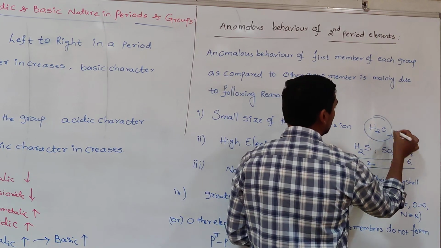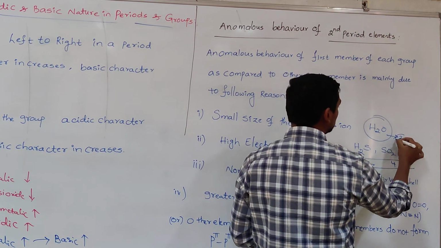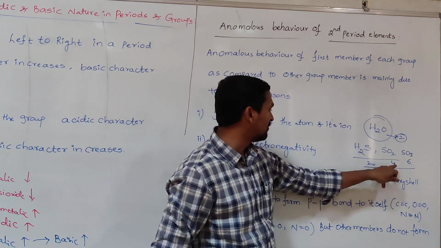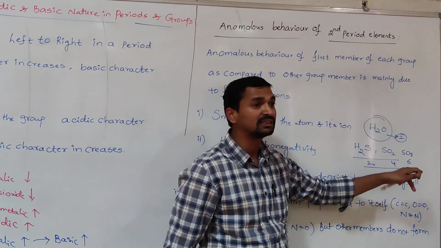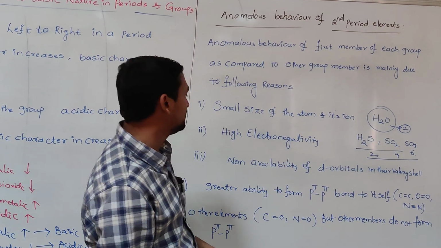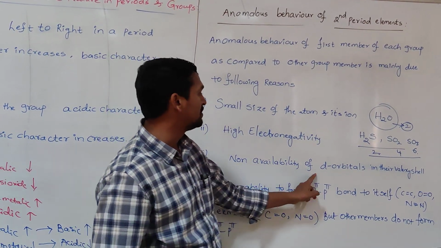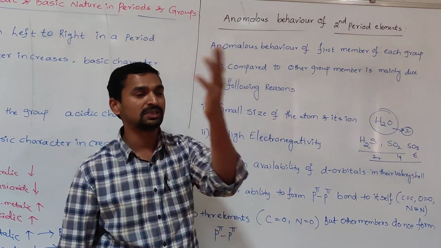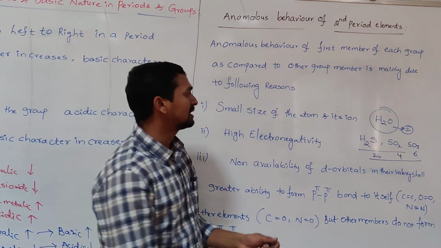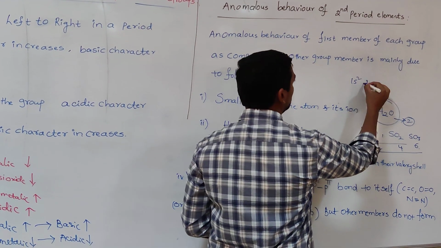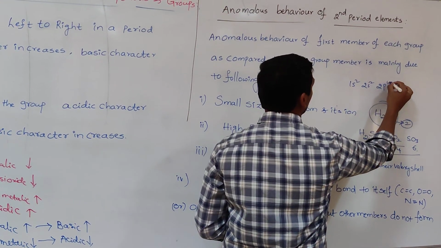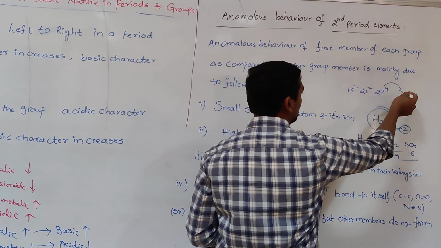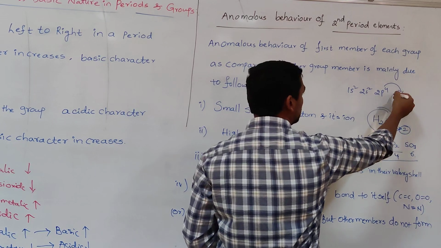But oxygen can exhibit only 2 as the valency. Oxygen never exhibits the valency 4 or 6. What is the reason for that? The reason we can simply write is non-availability of d orbitals in their valency shell. It is not easy to promote the electron. Oxygen is 1s2, 2s2, 2p4. Suppose you want to promote an electron from 2p to some other shell; is such a shell available? No. Is 2d possible?